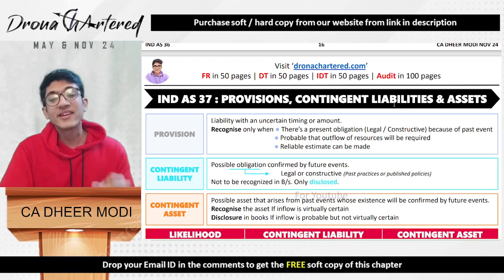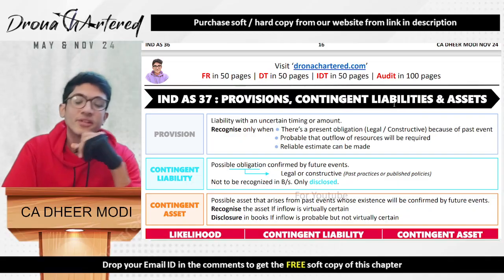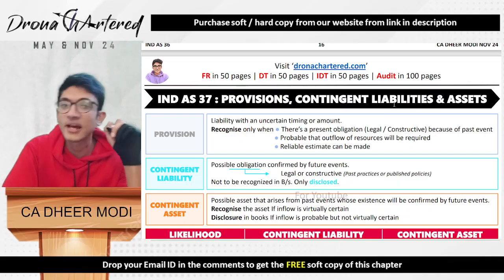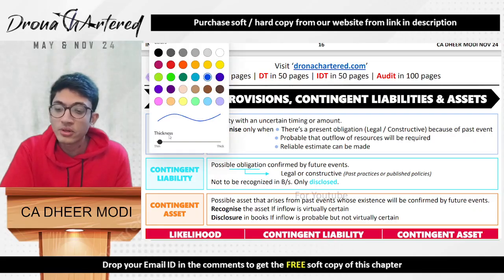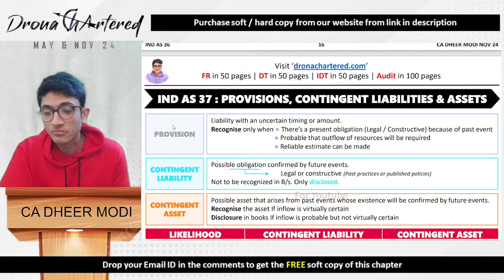Hello. Welcome to our next chapter, that is your Ind AS 37, which talks about provisions, contingent liabilities, and contingent assets. So, before we start the chapter, it is important that we understand what these different terms mean. So, first of all, starting with provision.